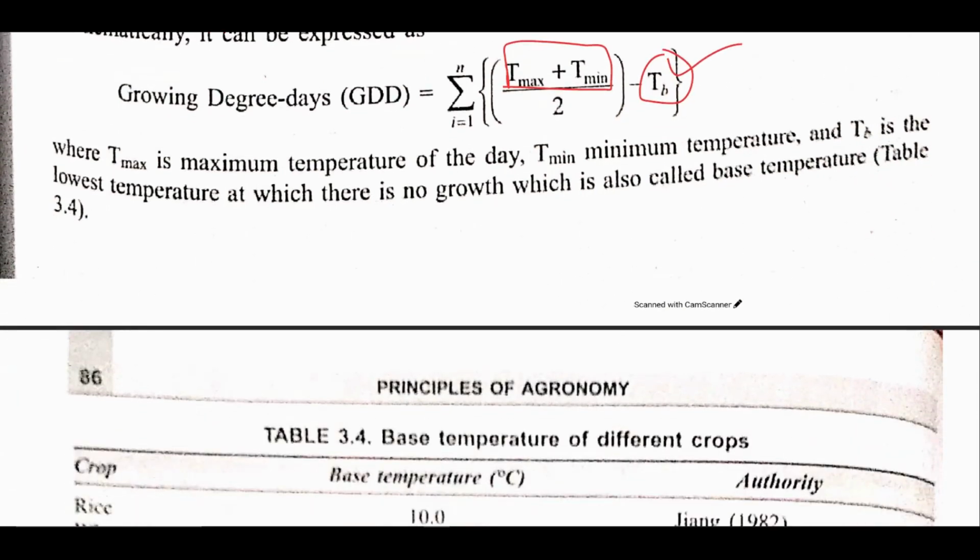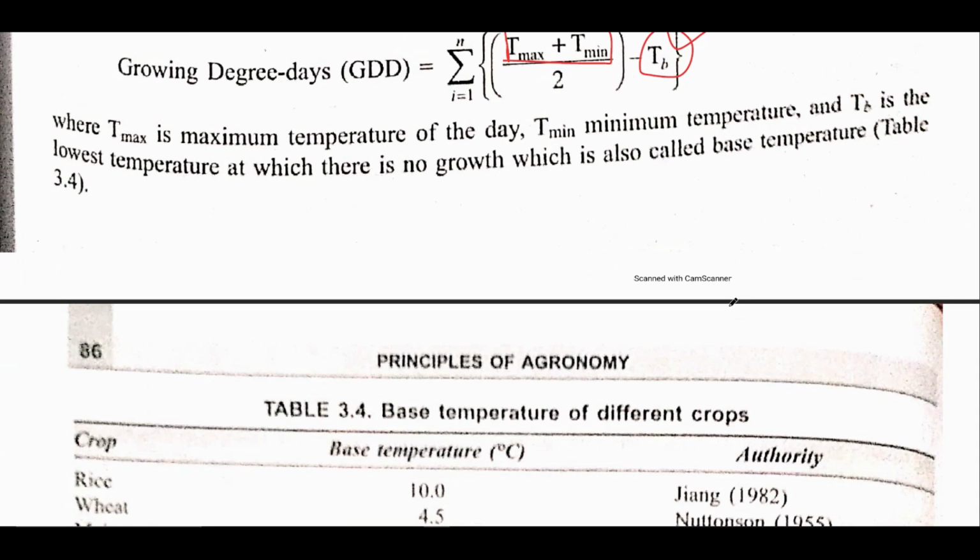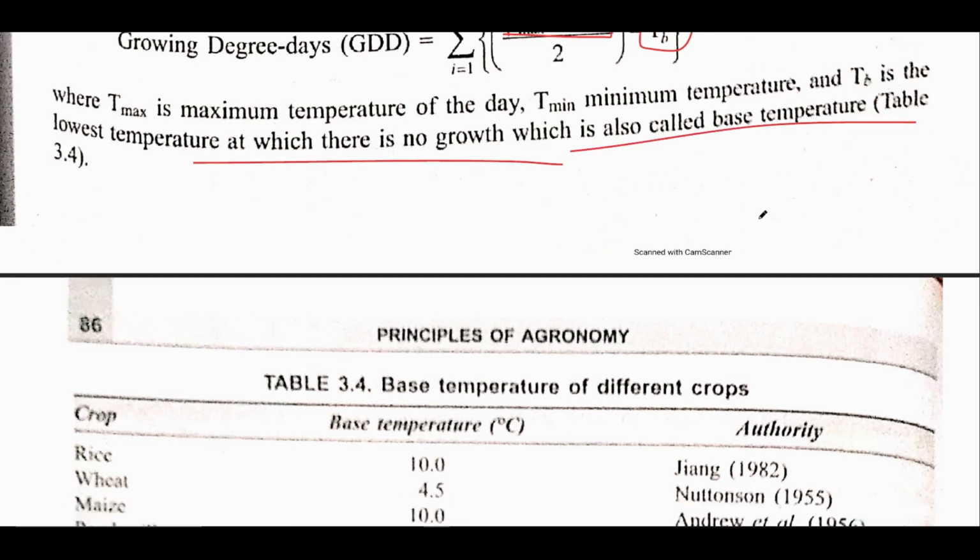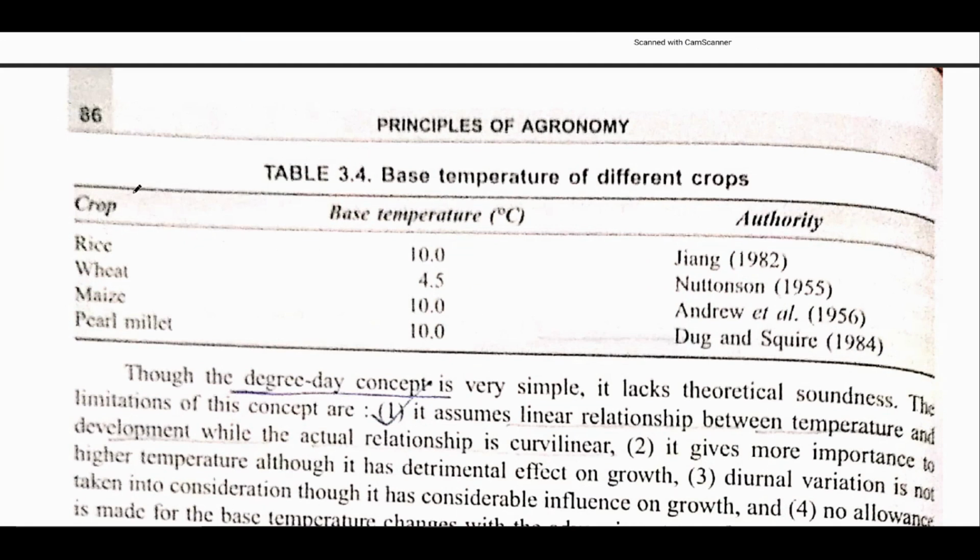Now see, base temperature is basically the lowest temperature at which there is no growth, or below which there is no growth of plants. In this table the base temperature of various crops is mentioned, and this is a very important table. For rice it is 10, for wheat it is 4.5, for maize it is 10, for pearl millet it is 10.